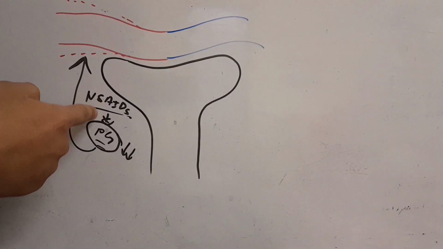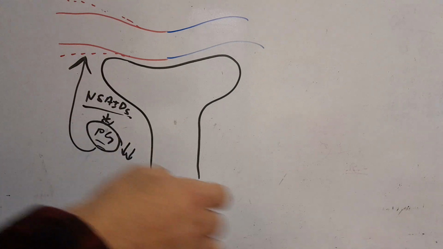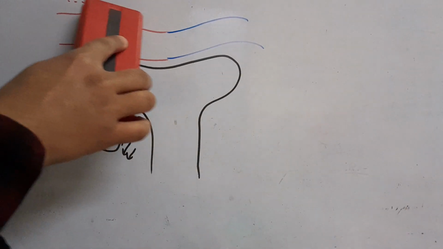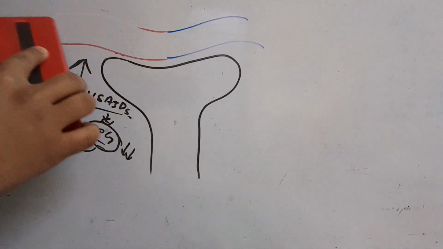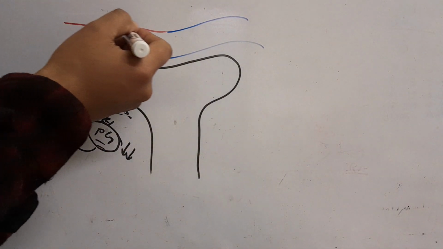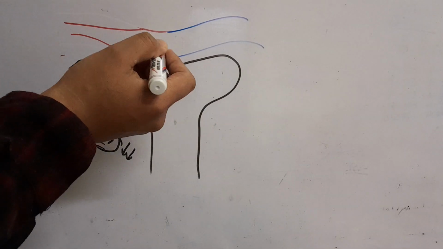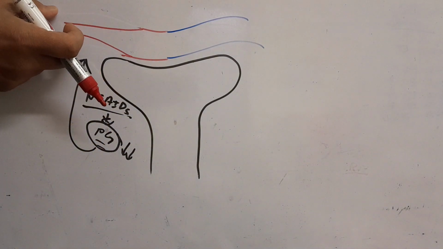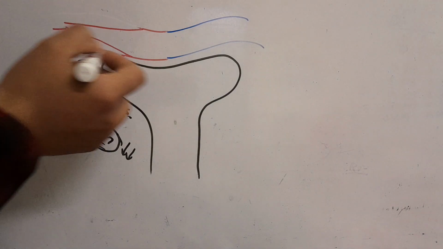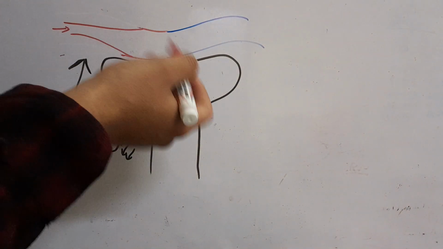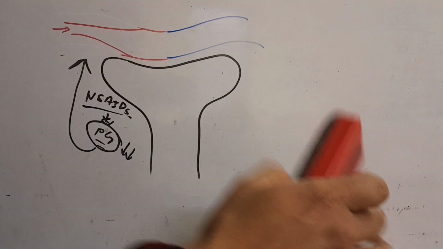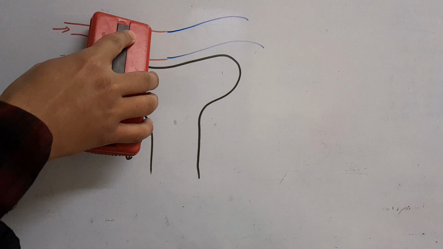However, when you give NSAIDs, the prostaglandin synthesis will be stopped or inhibited, and because of that, the afferent arterioles will constrict. Because of the constriction, the amount of blood which was going previously is now decreased. So the renal blood flow will be less, the GFR will again be decreased, and it will cause further damage to the kidney. So this is the reason why NSAIDs should not be given.